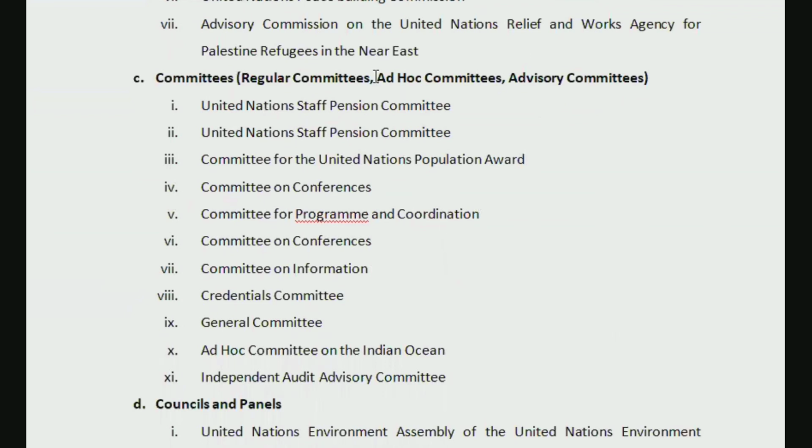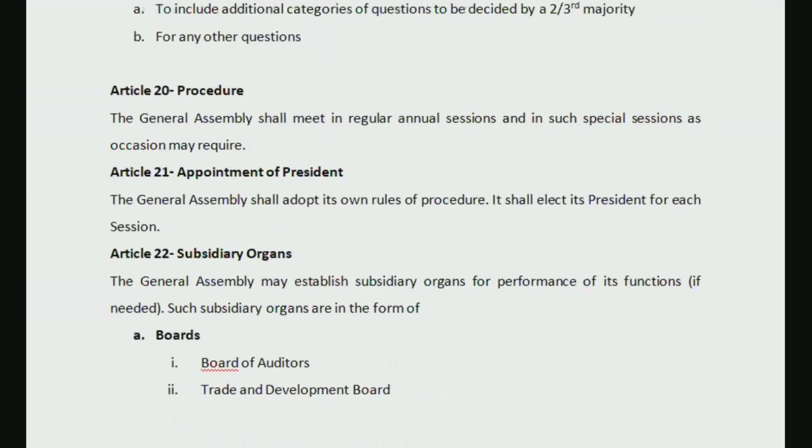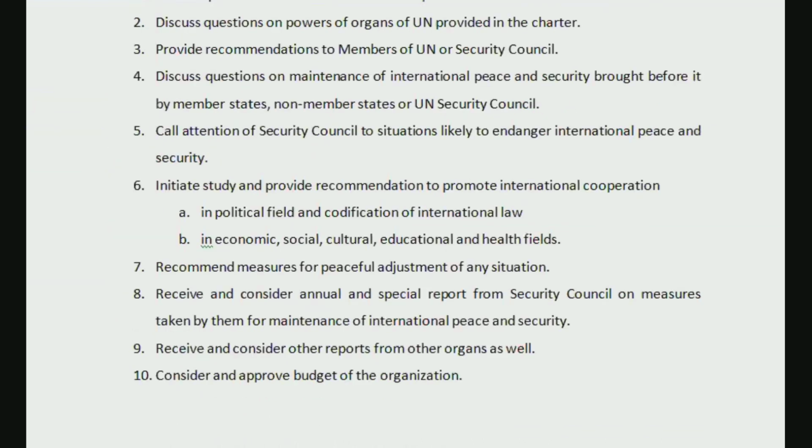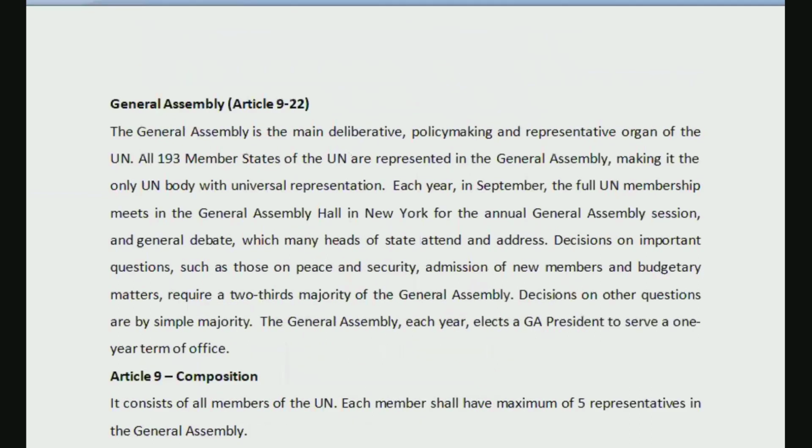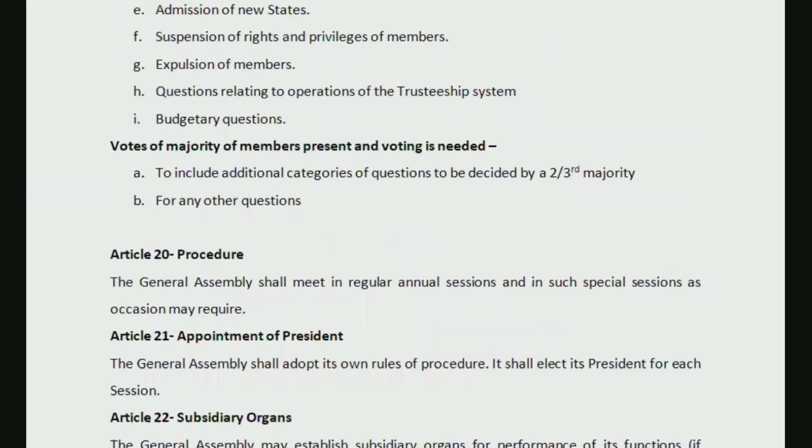This is only for your understanding. I have mentioned it's not even there in the charter. I have just visited the website, and from there I have inserted these details for your reference only. These are not important from exam point of view, but you can simply know that it can appoint some subsidiary organs as well. All right, so this part is with regard to General Assembly, whatever I felt is important from that part, this is only that much.